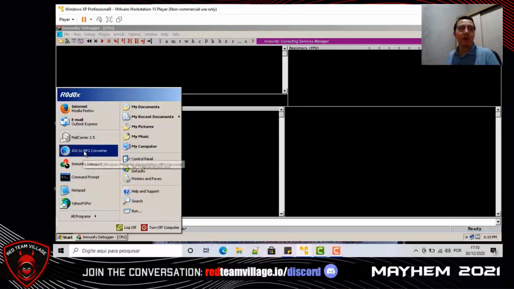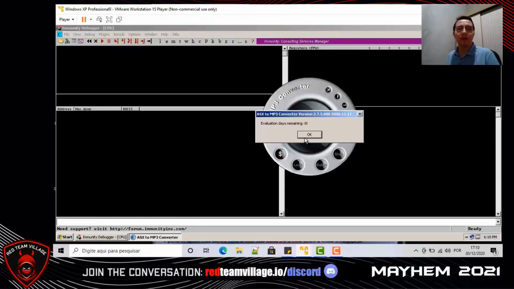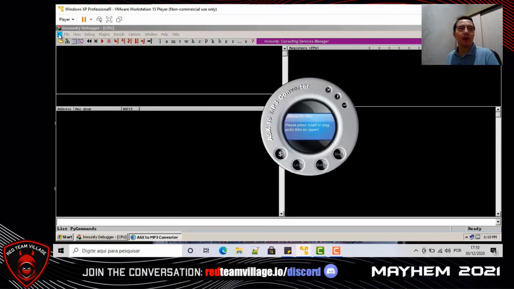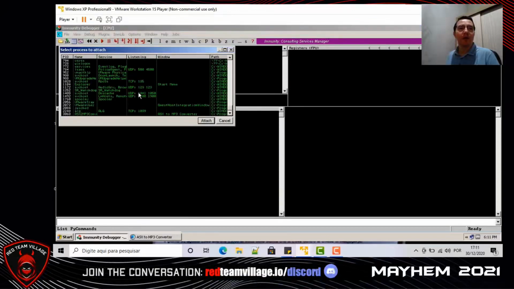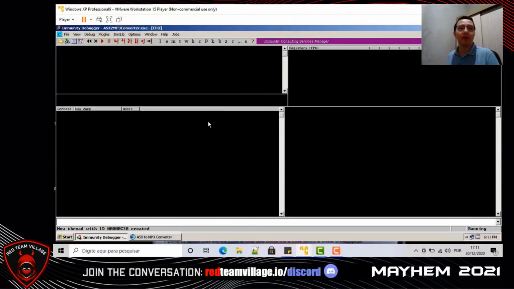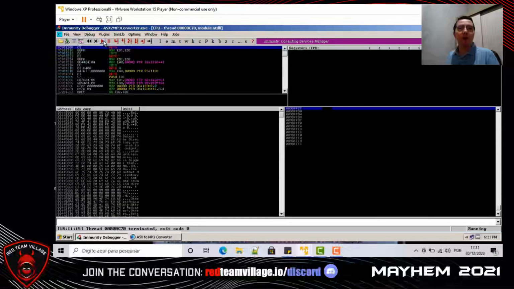Let's open Immunity Debugger and run the vulnerable software. Let's attach our vulnerable software in Immunity Debugger. Let's run the vulnerable software in Immunity Debugger.